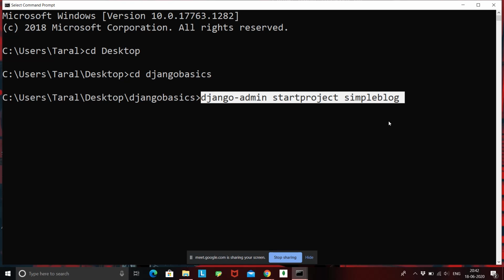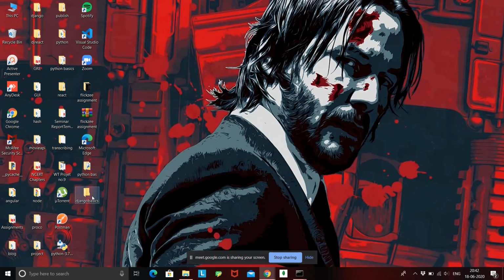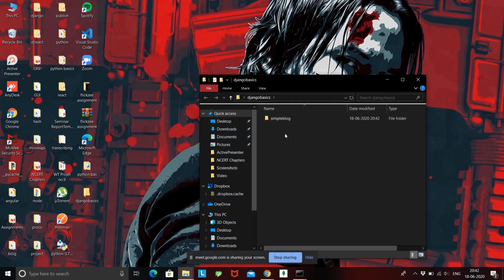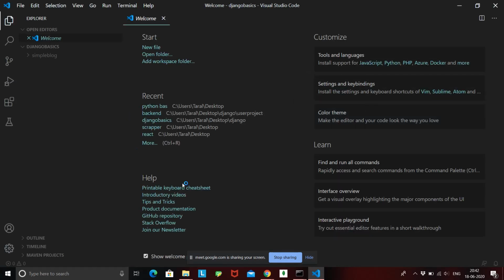Fine, it is that simple. You don't have to do much. Once I hit enter, this will take a minute or two, and yeah, done. Now if I go to my folder again, you can see a simple blog folder is created. So let's open this simple blog in our Visual Studio Code. Okay, this is my Visual Studio Code front page, and here you can see the simple blog app is created.